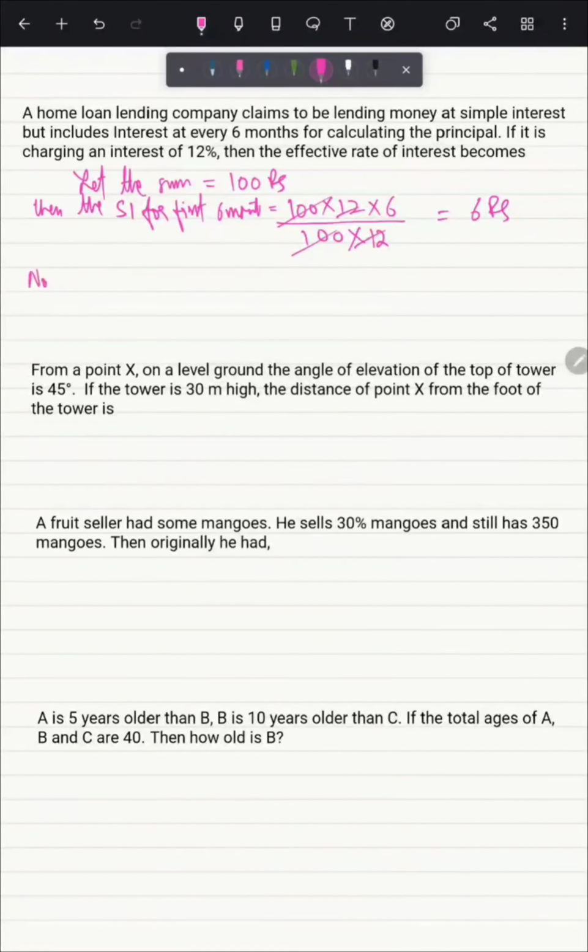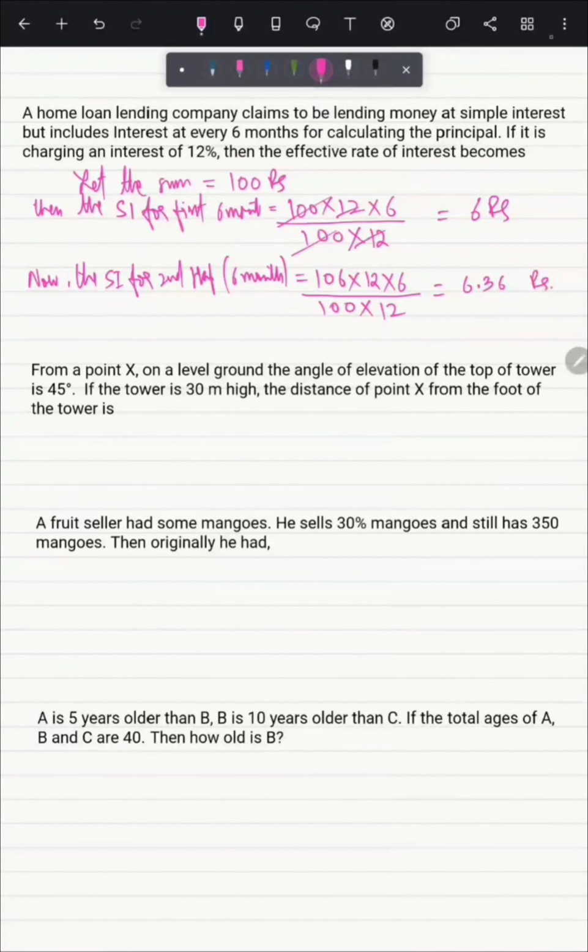Now calculate the simple interest for the second half of the year, that is 6 months. So it will be 106 rupees multiplied by 12% interest, then 6, the number of months, then divided by 100 multiplied by 12, which is the number of months in a year. So it will come as